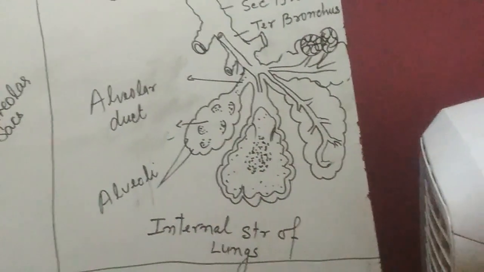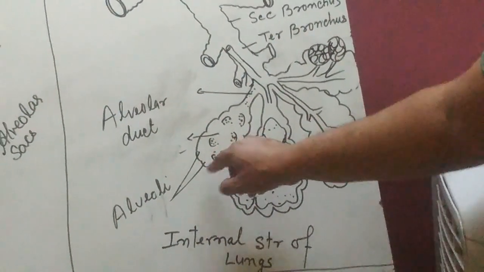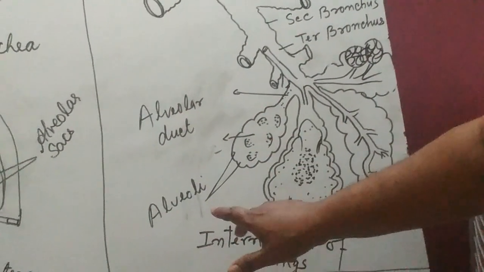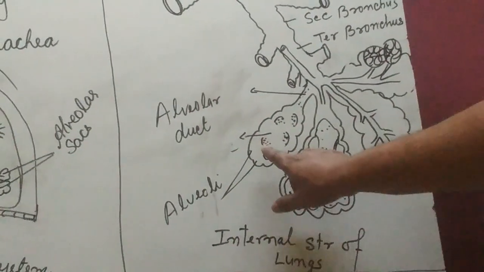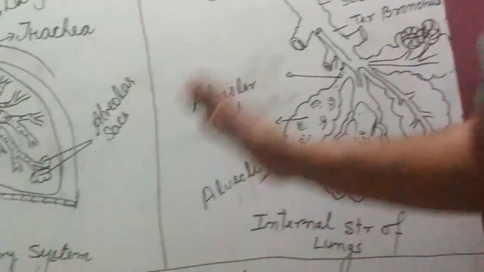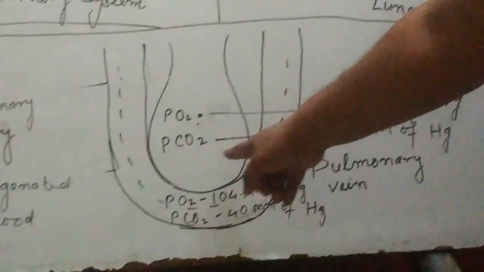Alveoli is the plural of the alveolus. The single pouch या single sac is called the alveolus and group of pouch is called the alveoli. So alveoli is the unit of lung. And how do the gases exchange through alveoli?